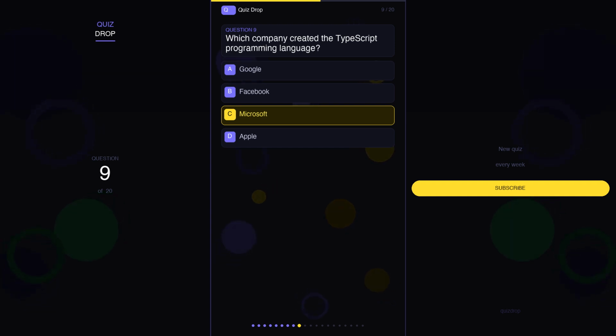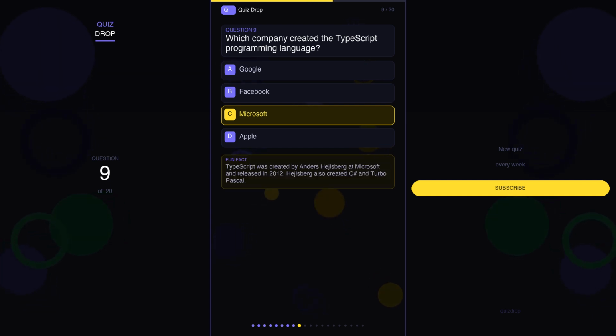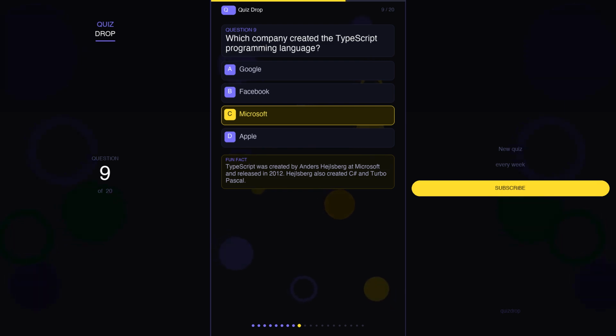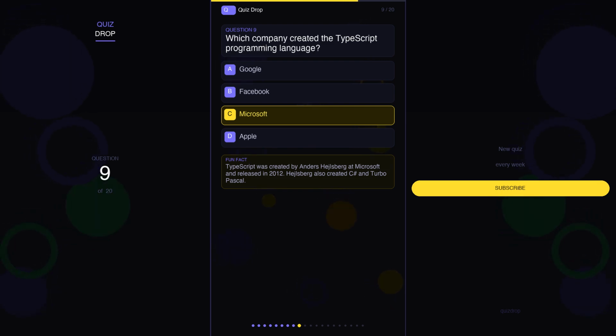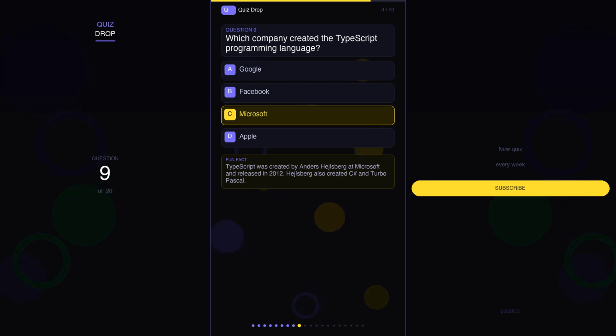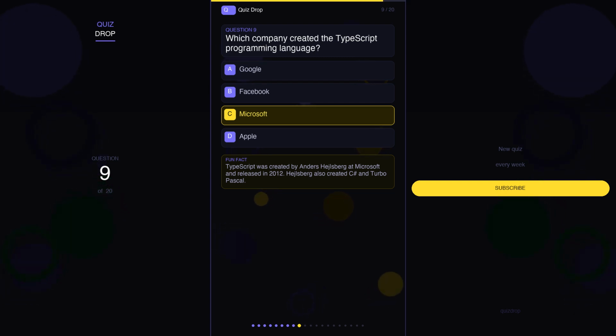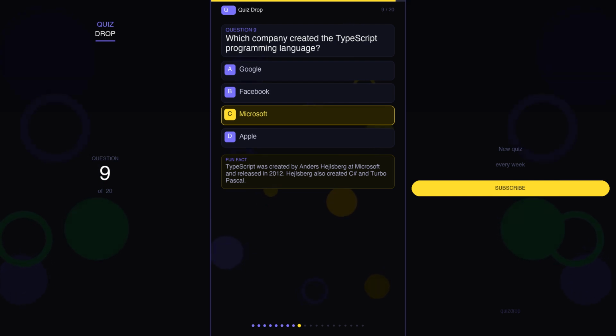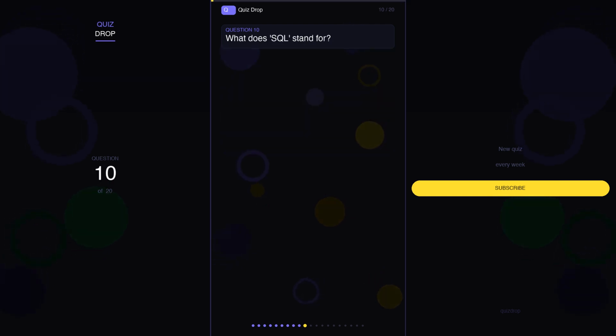The correct answer is C. Microsoft. And here's a fun fact. TypeScript was created by Anders Hejlsberg at Microsoft and released in 2012. Hejlsberg also created C# and Turbo Pascal.